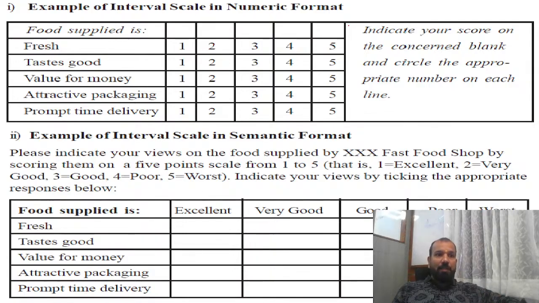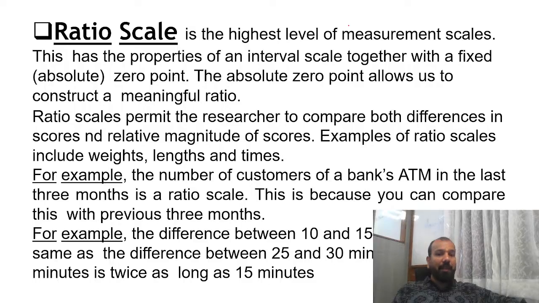Example of the interval scales: food supplied to 1, 2, 3, 4, 5. These are the qualities. When we are making out certain class interval in interval scale. Then we have the ratio scale. At the highest level of the measurement scale, it has properties of the interval scale together with a fixed absolute